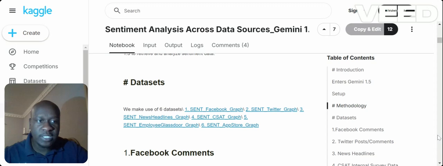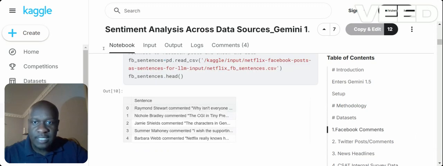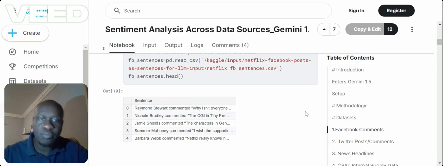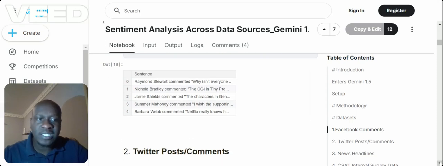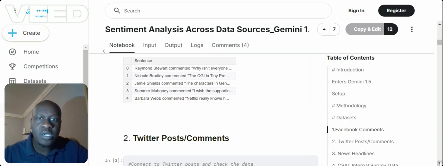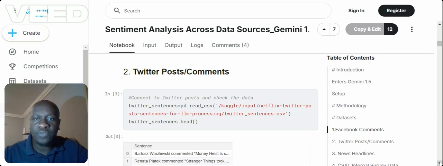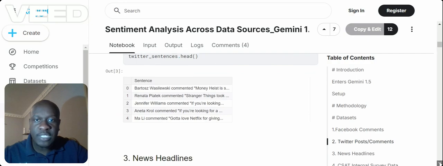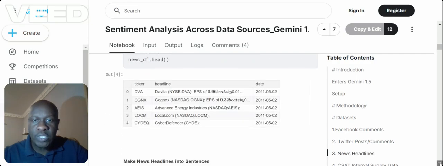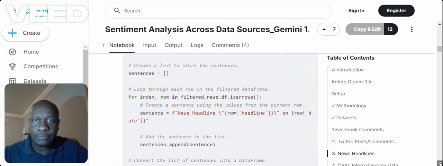A very good example is that instead of having Raymond Stewart, then a comment, then a timeline, we now have this in full, saying Raymond Stewart commented, "Why isn't everyone like this at this point of time?" And that means the whole context is easier to understand for our LLM, and it makes it easy for us to feed it into Gemini 1.5 Pro as text. So we've done this across all these, as you can see, going down.